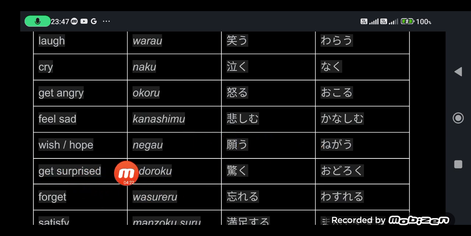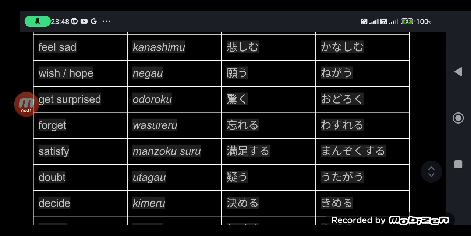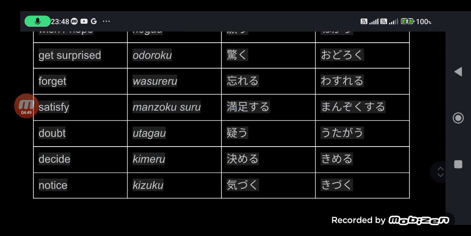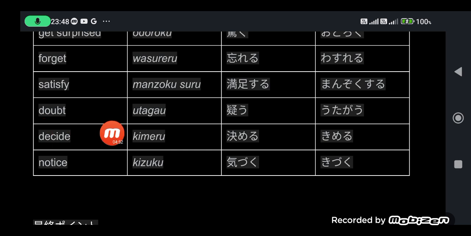Wish or hope. Actually, negau is request, which is also linked to wishing for something. Negau, wish. The noun form for negau is negai, as in onegai shimasu. Get surprised, odoroku. Forget, wasureru. Satisfy, manzoku suru. Doubt, utagau. Quite a difficult kanji here, especially for manzoku suru and utagau.